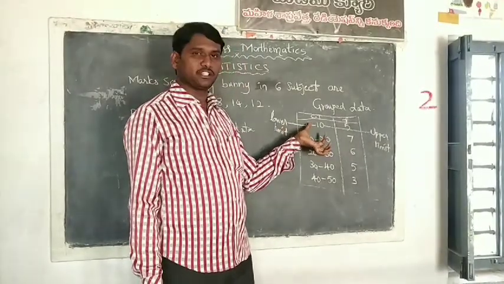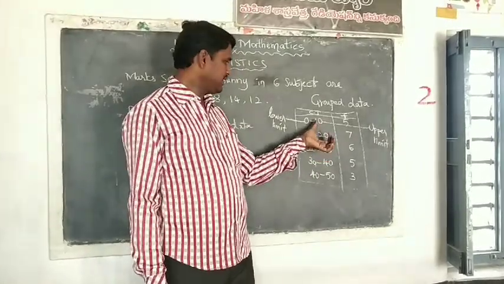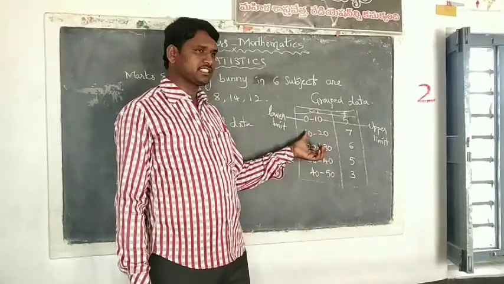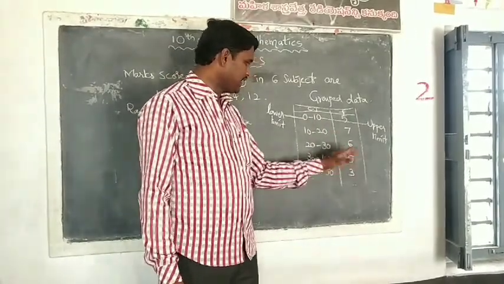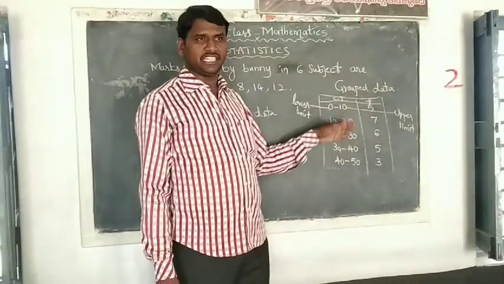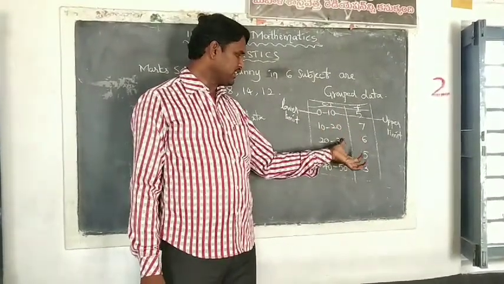Once again, observe this. The first class is 0 to 10. The next class also starts from 10 and ends at 20. The next class again starts from 20: 10 to 20, 20 to 30, 30 to 40. Here, no value is missing. All the values are continued: 10, 10, 20, 20, 30, 30.